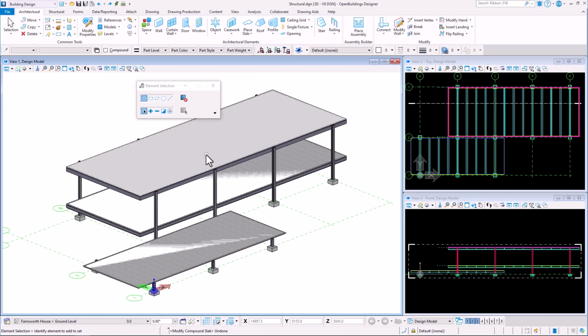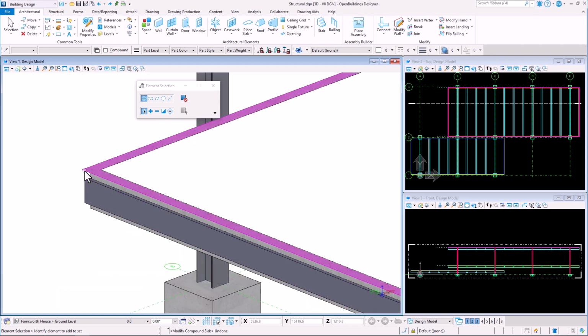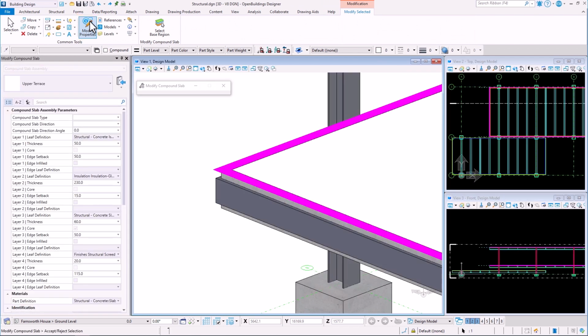Compound slabs and their separate leaves can be modified with Modify Properties tool. Select the Wall Compound Slab assembly and then Modify Properties tool. In the dialog box, we can edit various parameters: compound slab general parameters or parameters of each separate layer, the definition, thickness, or edge setback.